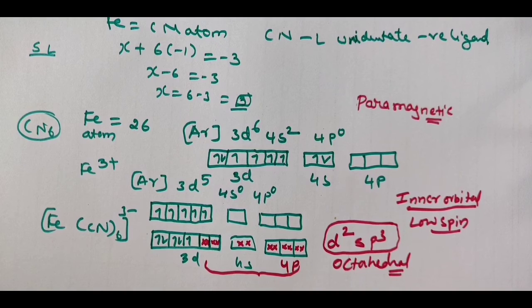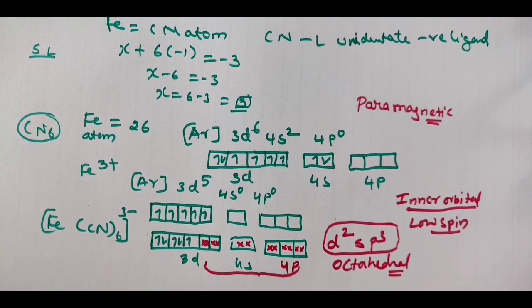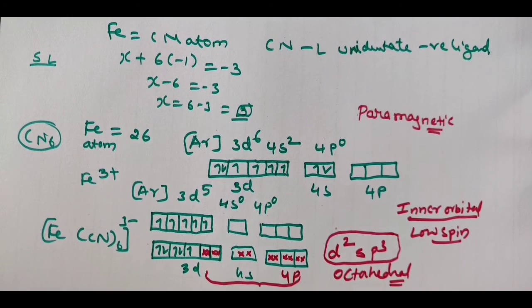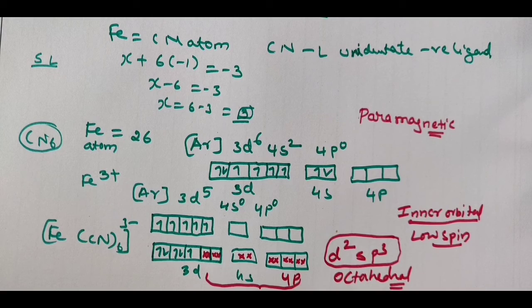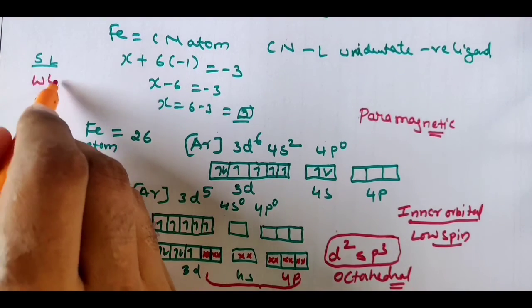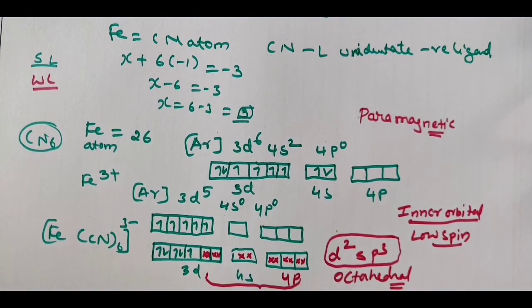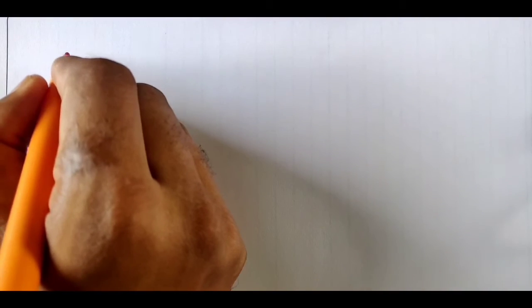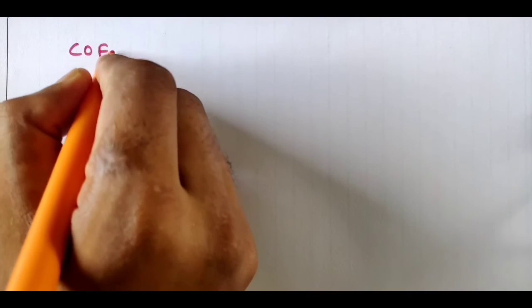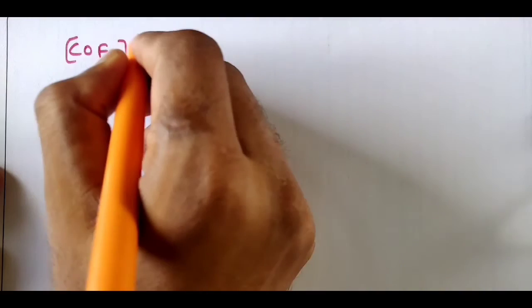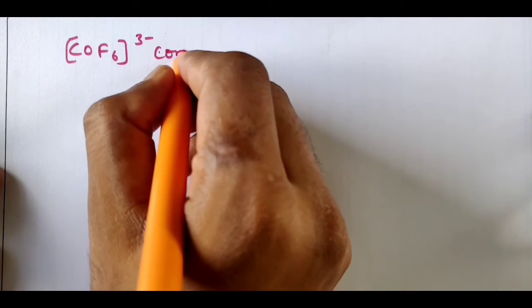Clear? So this is something about the application. Based on this you can do many other problems. Now I will be taking one example for the weak field ligand, when a weak field ligand is there in the octahedral complex. For the weak field ligand I will be writing the [CoF6]3- complex ion.